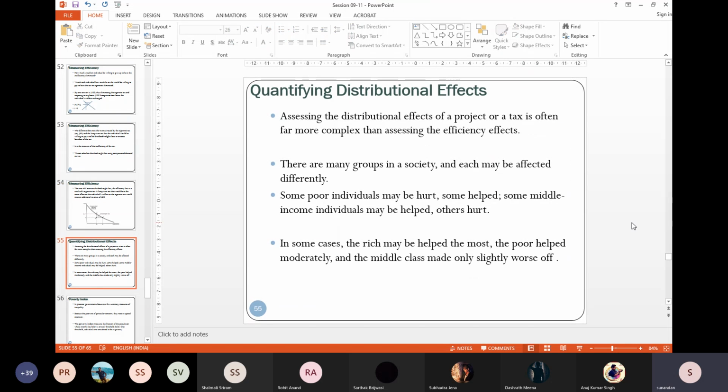Now, this is how we calculate the efficiency of a tax, of a production, or whatever. More complex will be the issue when we try to quantify the distributional effects.